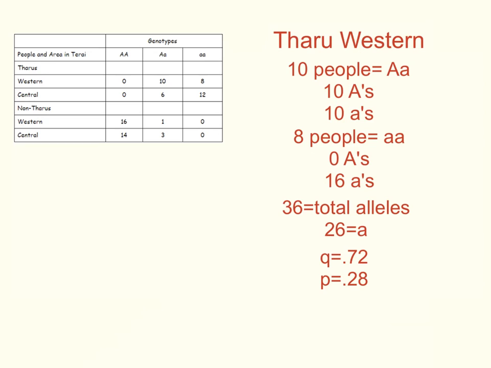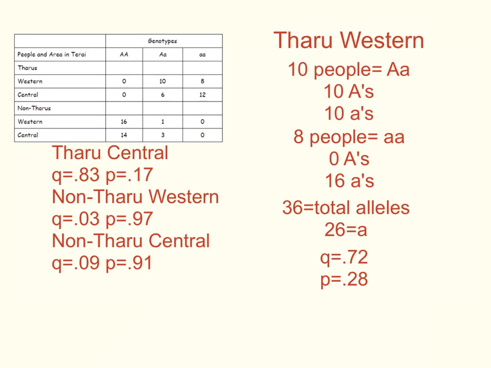Now pause the video and see if you can calculate the allele frequencies for each of these populations: Tharu Central, non-Tharu Western, and non-Tharu Central. So pause it and calculate the p and q values for each of those populations, and then I'll put them up and you can compare. These are the p and q values, or allelic frequencies, that you should have gotten for each population.